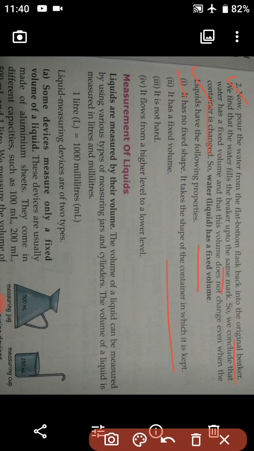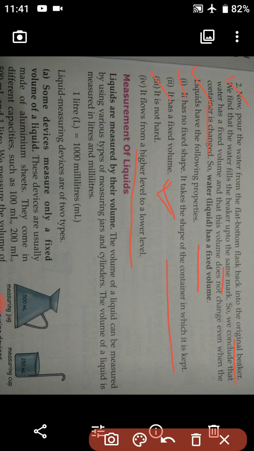Okay, students, it has a fixed volume. I have just explained to you that water has a fixed volume, and it does not change with the container. It is not hard. Like a stone or any other thing, water is not hard. It flows from a higher level to a lower level. In the sea or river, we have seen that water always flows from a higher level to a lower level.